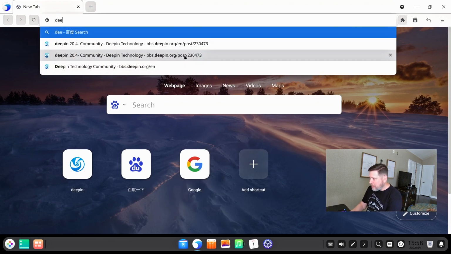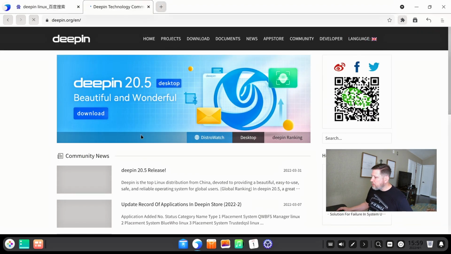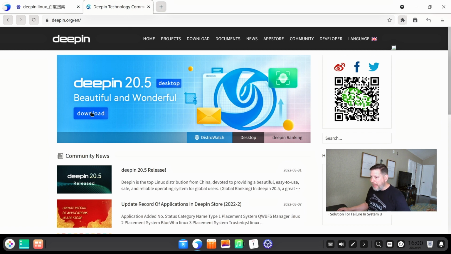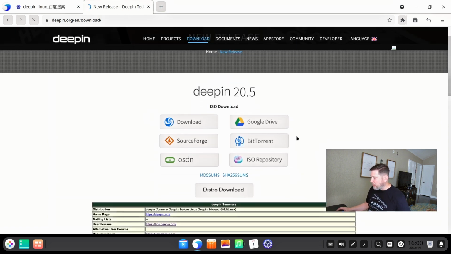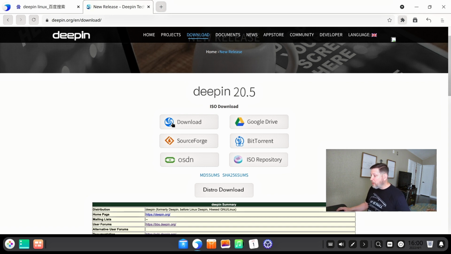When we got to the App Store, their software manager, there were still things there that shouldn't be there anymore. I was on Deepin 20.5, and they were announcing Deepin 23.4 had been released. And before that, I went to their download place that said this was 20.5. Let's go to the browser. Let's go to Deepin. Let's go to English. So I go, you see this here? Deepin 20.5. Download. Great. I will go to their official download. And you know what happened? It wasn't 20.5. It was 20.4.